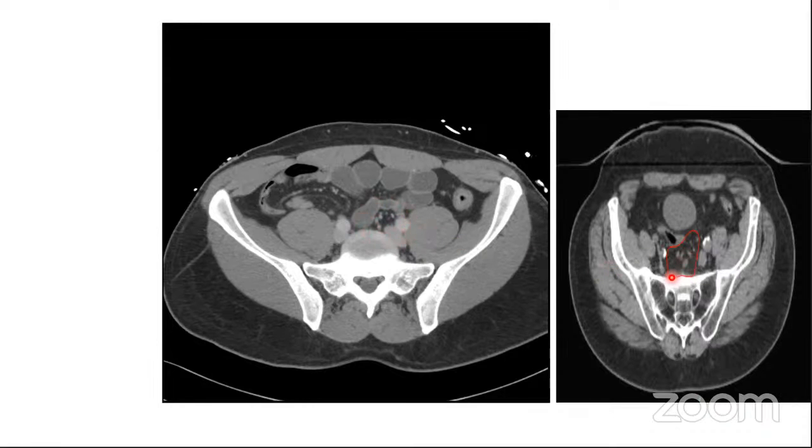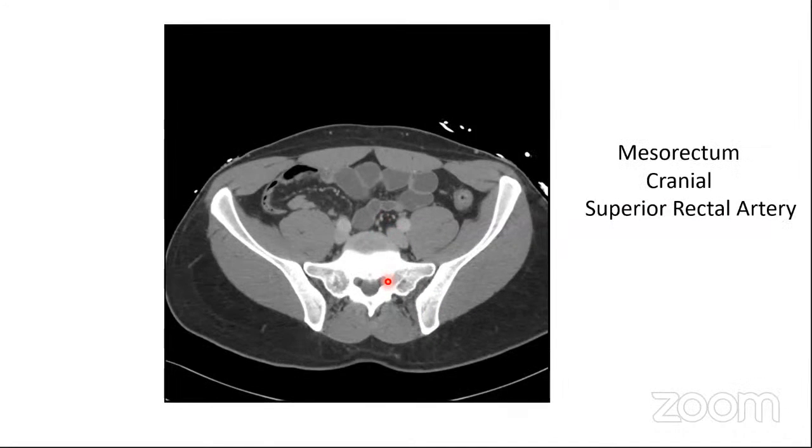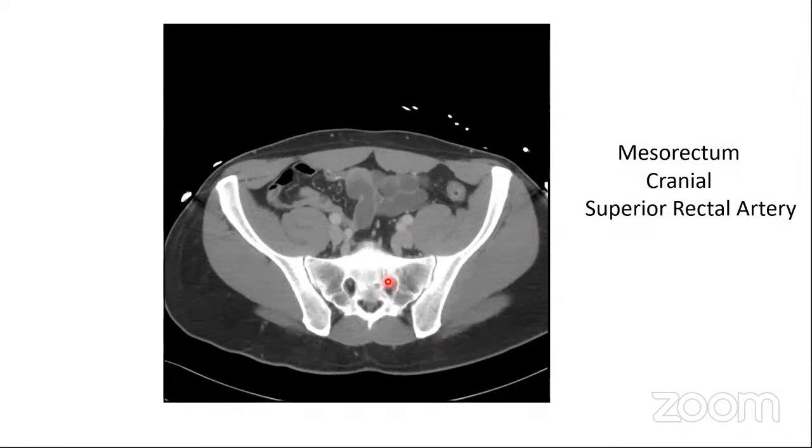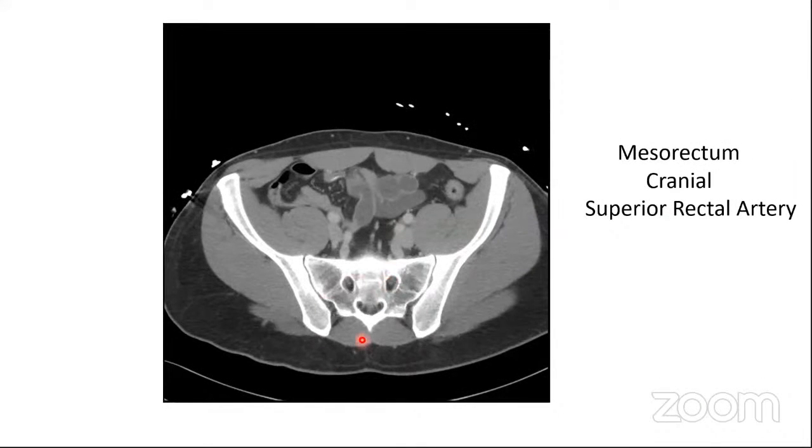So this image is from the guidelines. You take a 7 mm margin around the vessels and you exclude the bowel, and this becomes your cranial border of the mesorectum. Now, if you trace these rectal vessels inferiorly, you go down more, they appear like this.